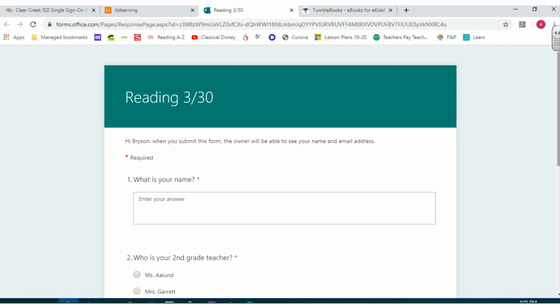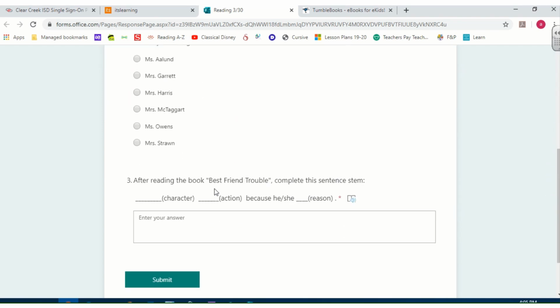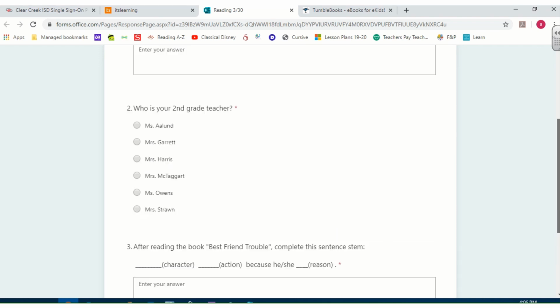100@ccisd.net. So it's got your name, who's your teacher, and then this is directly from the book Best Friend Trouble, character, what they did, what they felt, and their action, because, and then explain to me the reason here. When you get done, hit the submit button.